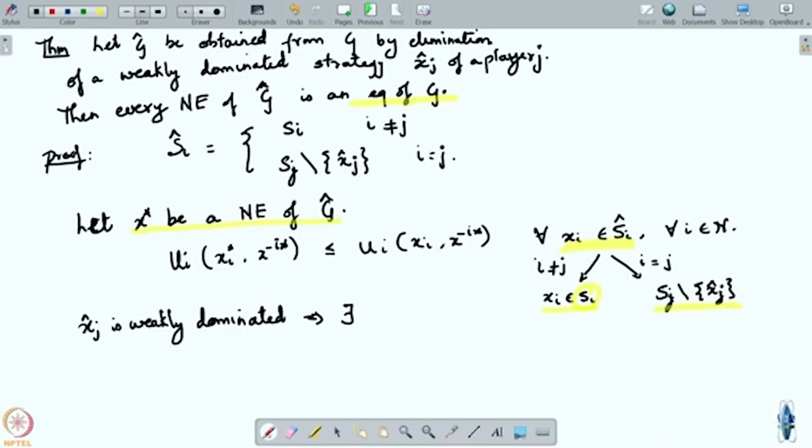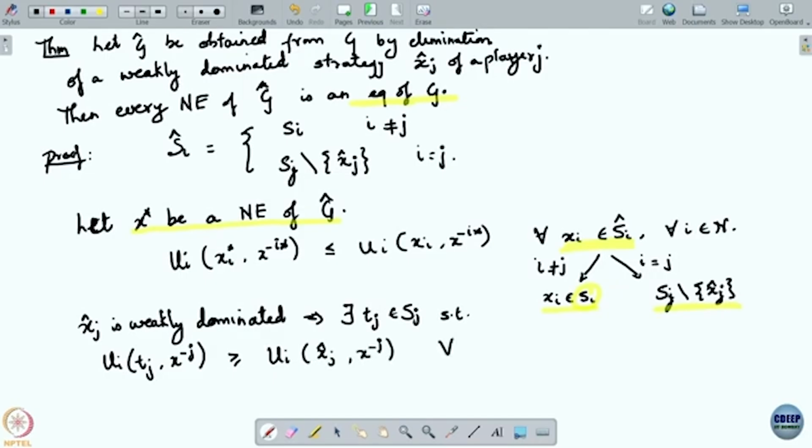So that means there exists a strategy, let us call it Tj in Sj, such that playing Tj is better than playing x hat j, regardless of what the others play.